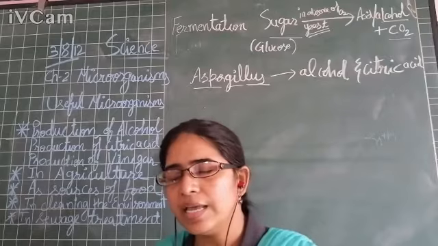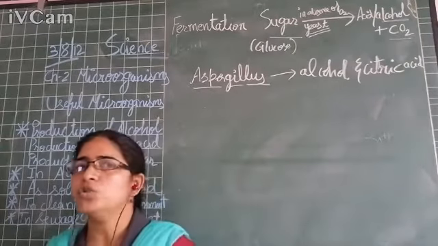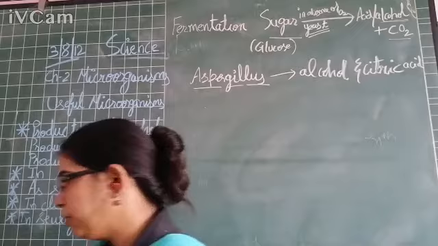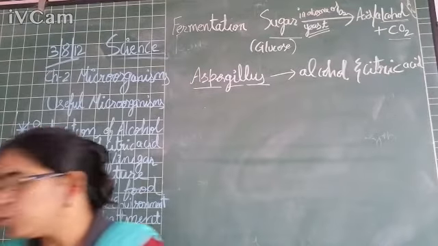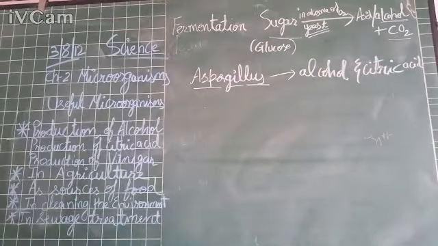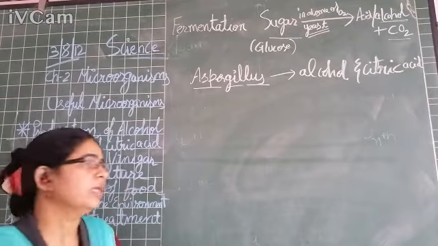Please underline the next point of your science book, page number 26. Please underline the line, aerobic bacteria like Acetobacter.